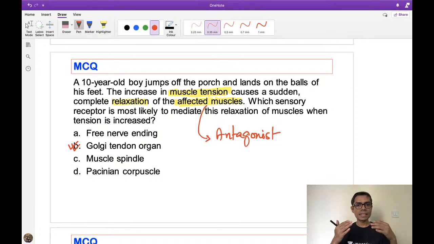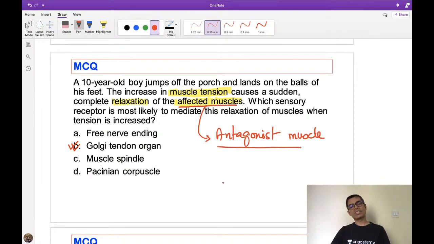There is an increase in muscle tension. Why will tension increase? Maybe there is stretch of the muscle. So now I am changing the word affected muscle to antagonist muscle. So everything is the same, now it is the antagonist muscle. So what is the answer in this question? Getting my point? Why has the question become complicated?